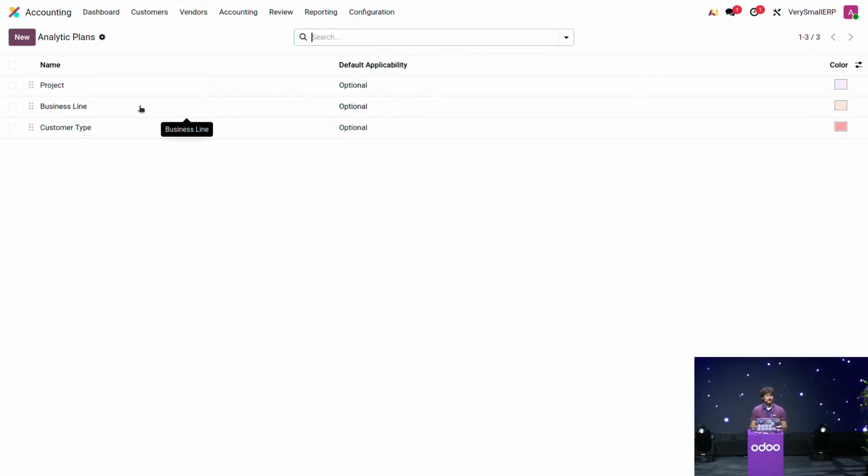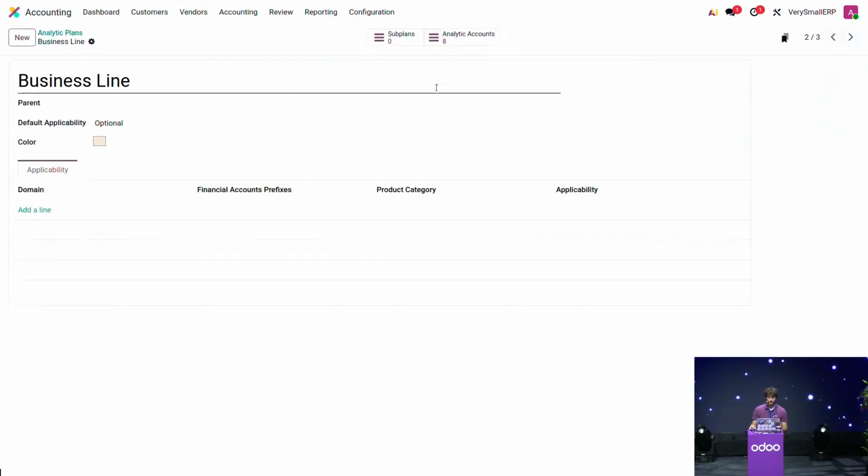But what are analytic plans really? Well, they are like a dimension. They are like a place where we want to be able to track something, so expenses, costs, revenues, whatever. So to track all of that, we need analytic dimensions and therefore analytic plans, and in each of those plans we will have accounts.